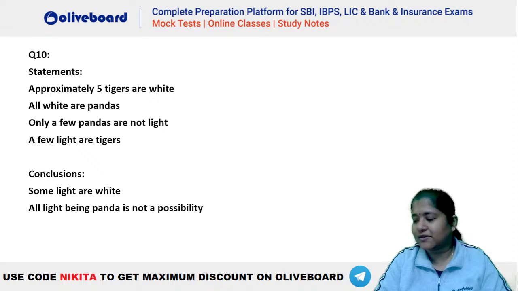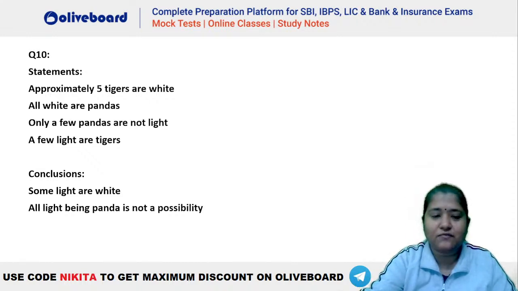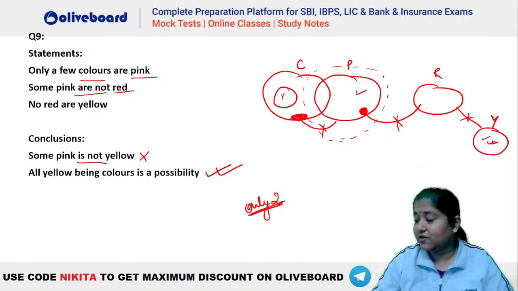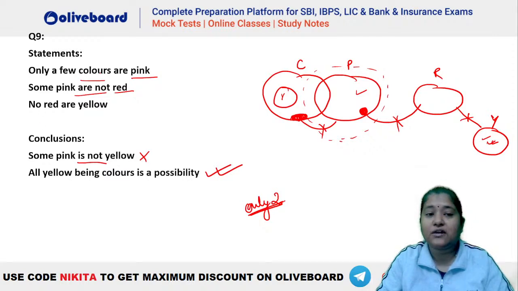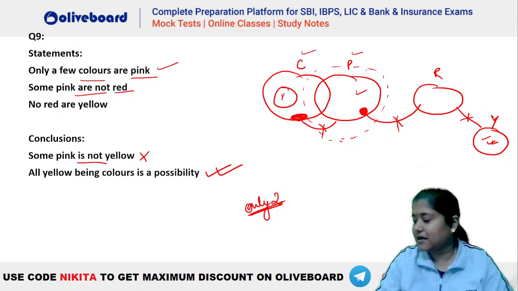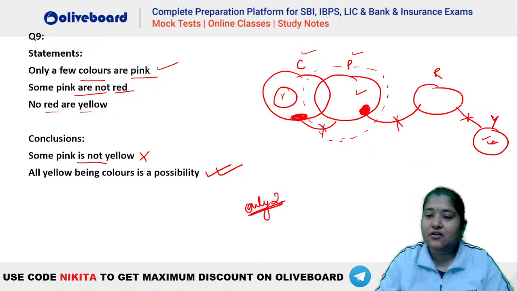Okay, we'll go back to question number 6. First point again. Okay, Deepika, don't worry. Just a second, guys. देखो यहाँ पर first point क्या बोला था, only a few colors are pink. So that means some colors are pink and some colors are not pink, ये था. Then some pink are not red. That means there has to be a specific portion of pink which should never be a part of red. No red or yellow. That means red and yellow should never interact with each other.